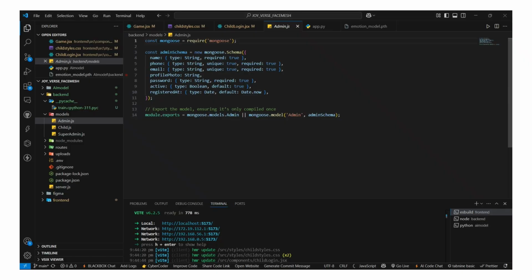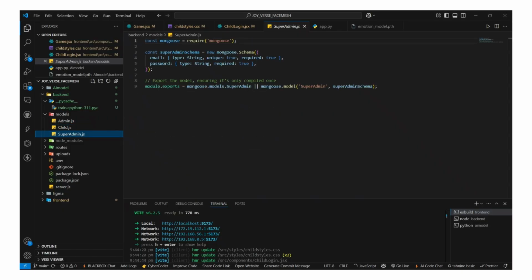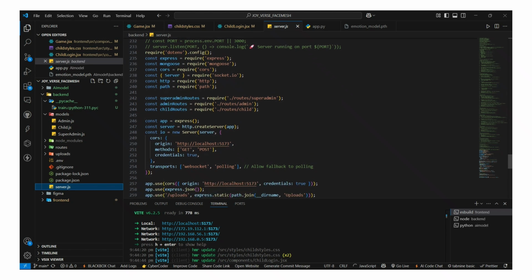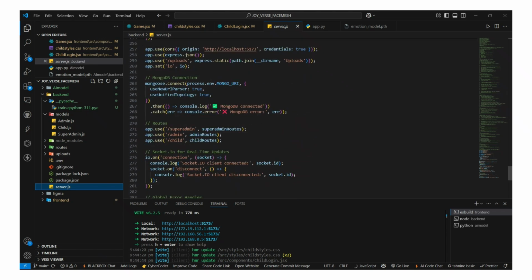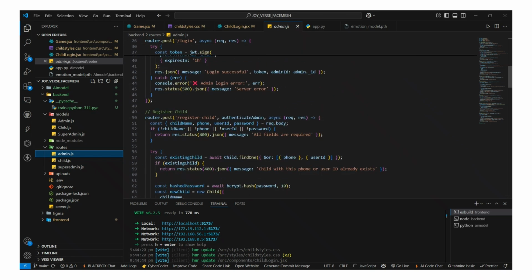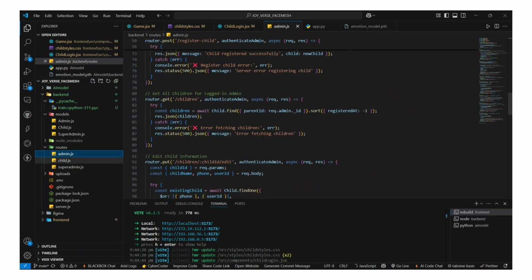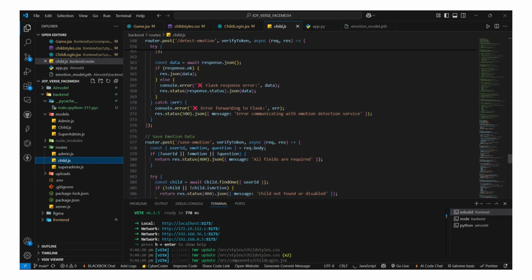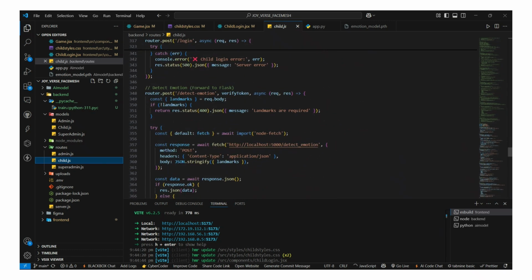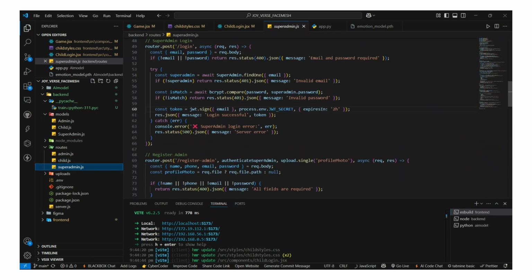Now we will see the code. These are the MongoDB schemas we have designed for the storage of details, and we are running all the admin, child, and super admin routes from here only. The routes are admin.js, which is used to run the login and registration and every operation in the admin panel. And in child.js we are maintaining the login of the children and the playing of the game and everything. And the superadmin.js is used to control or create or delete or do any operation on admins.